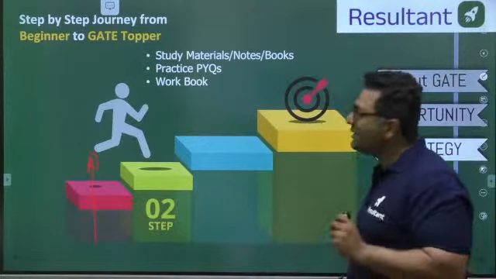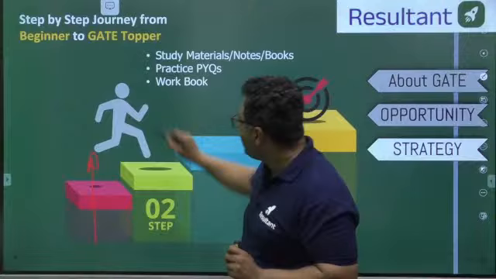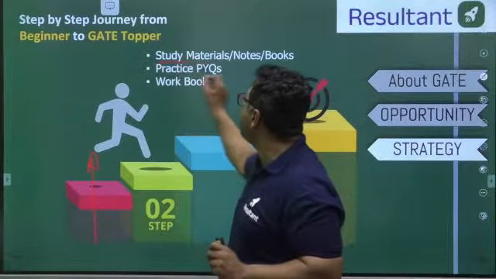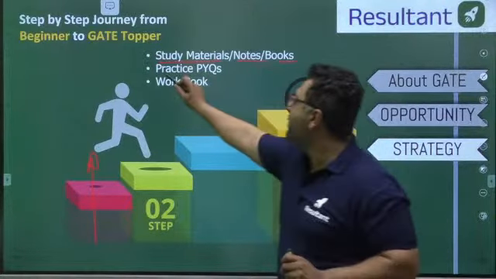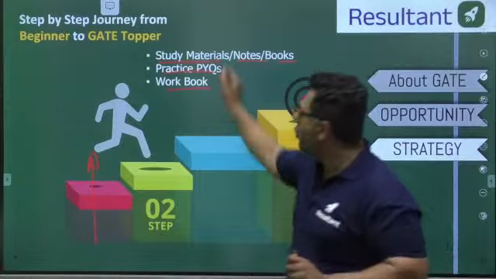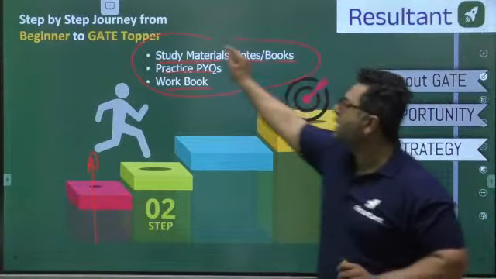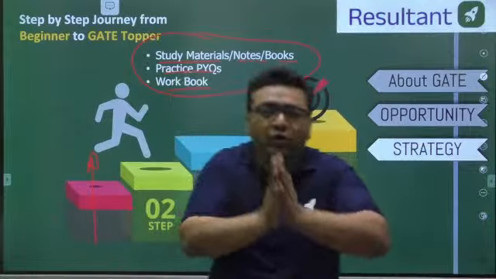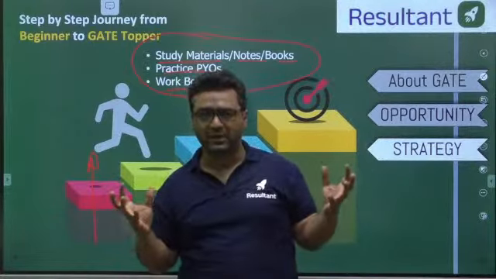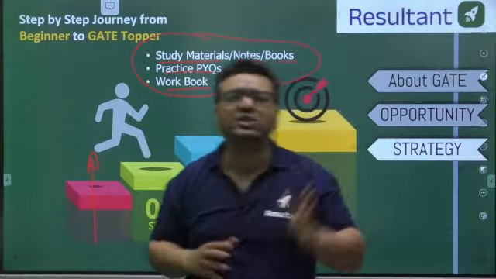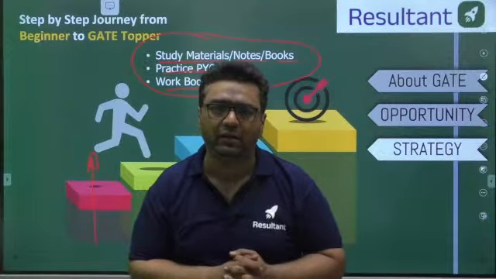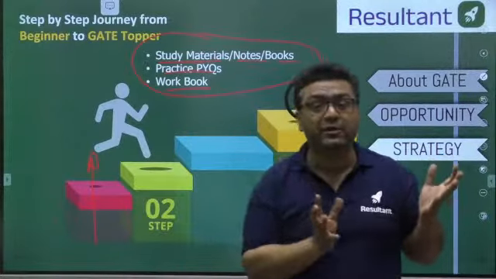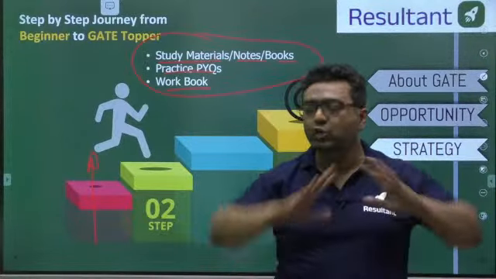Now we are entering into the second thing, that is, what is the second step? Second step is study material or notes or books, practice PYQ or workbook. For all these, you need a conceptual clarity. Dear, I would like to tell you in the GATE examination, if you are very good in concepts, you are going with a very average strategy, you will get qualified with good rank.